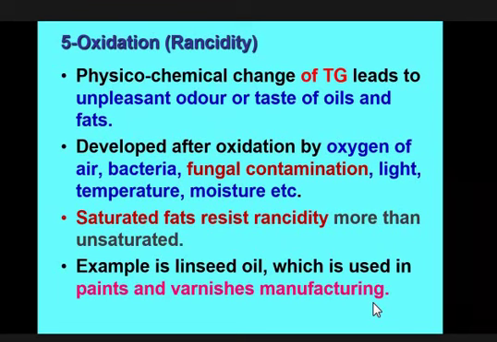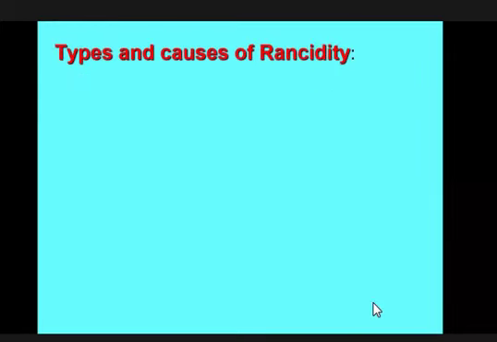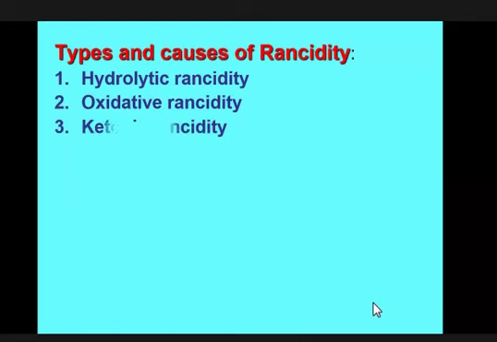So this is another property: oxidation or rancidity. There are different types of rancidity: hydrolytic rancidity, ketonic rancidity, and oxidative rancidity. So three types of rancidity are present. Hydrolytic rancidity means in the presence of water, lysis will be observed. Oxidative rancidity means there is scope to incorporate oxygen, and ketonic rancidity means there is scope to break down the double bond. We'll discuss all of them.